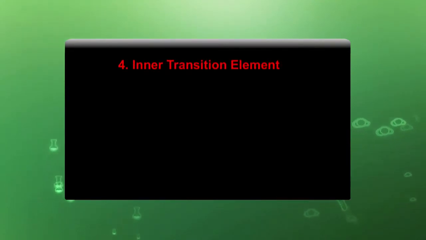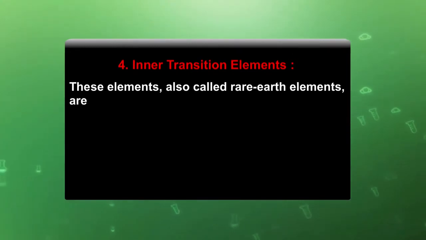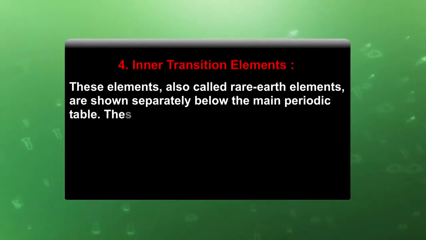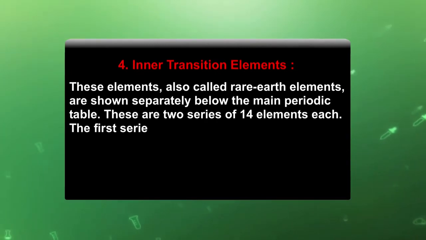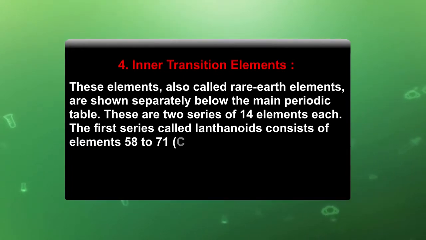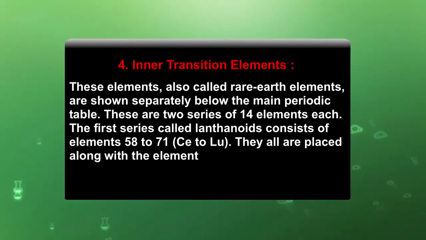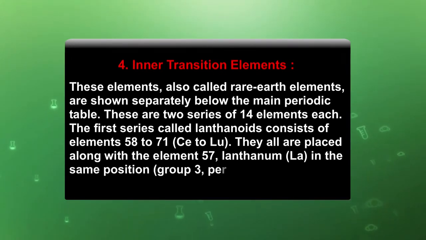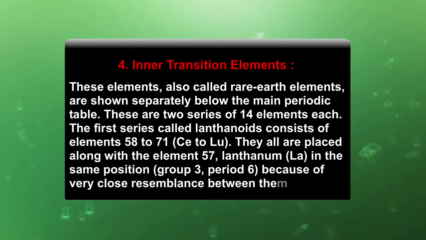Inner transition elements. These elements, also called rare earth elements, are shown separately below the main periodic table. These are two series of 14 elements each. The first series, called lanthanoids, consists of elements 58 to 71, that is cerium to lutetium. They are all placed along with element 57, lanthanum, that is La, in the same group 3, period 6, because of very close resemblance between them.